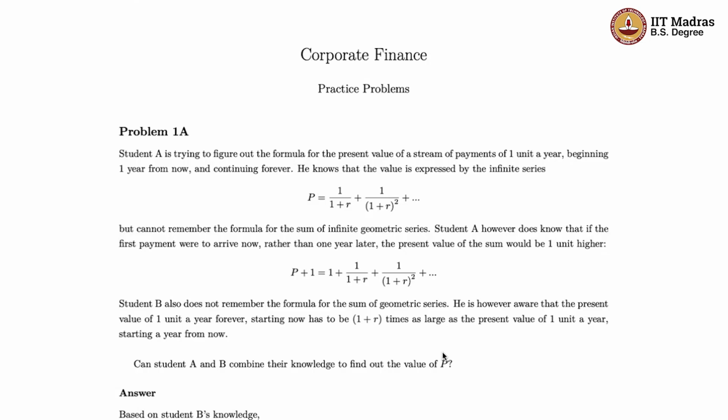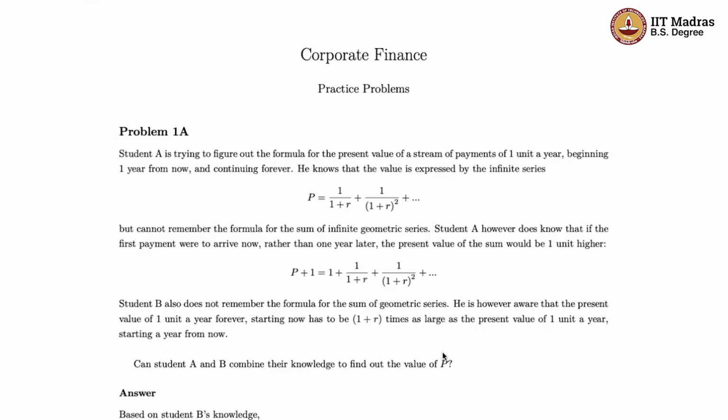So you have got two students, A and B, who are very bright in terms of knowledge of finance, but they unfortunately do not remember basic high school mathematics formulas, particularly how to sum up GP series. So they are trying to combine their knowledge to come up with the formula for perpetuity without using GP series.